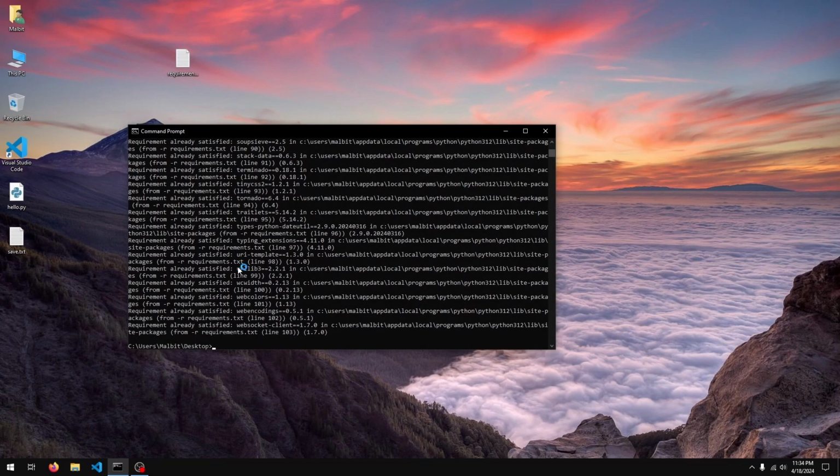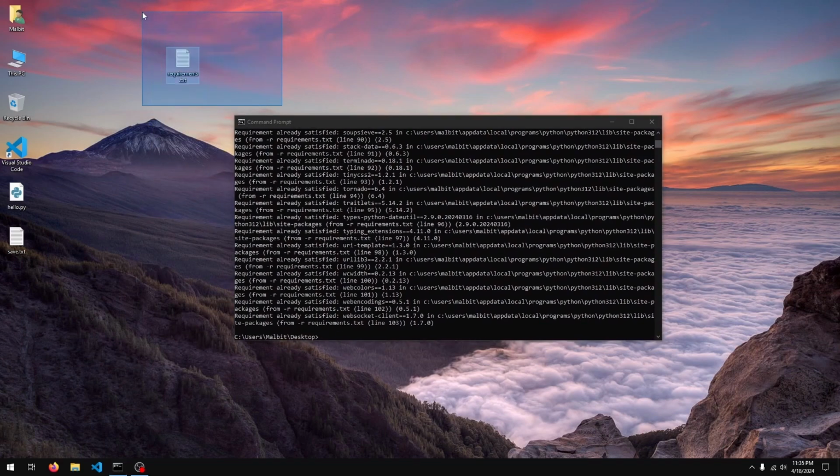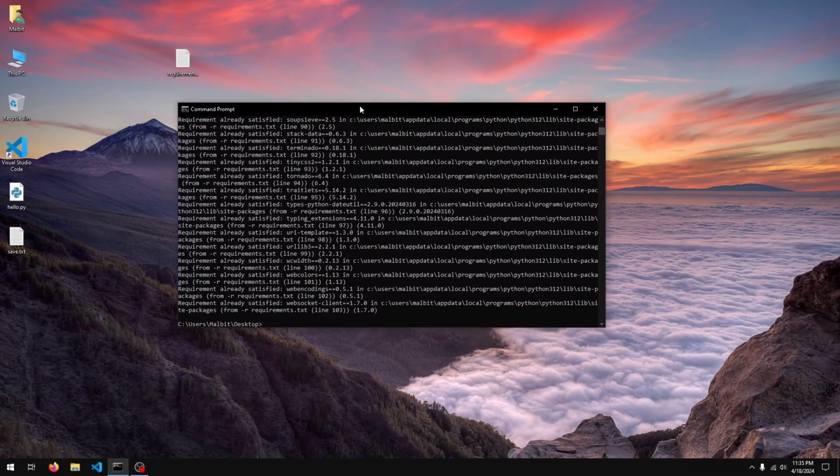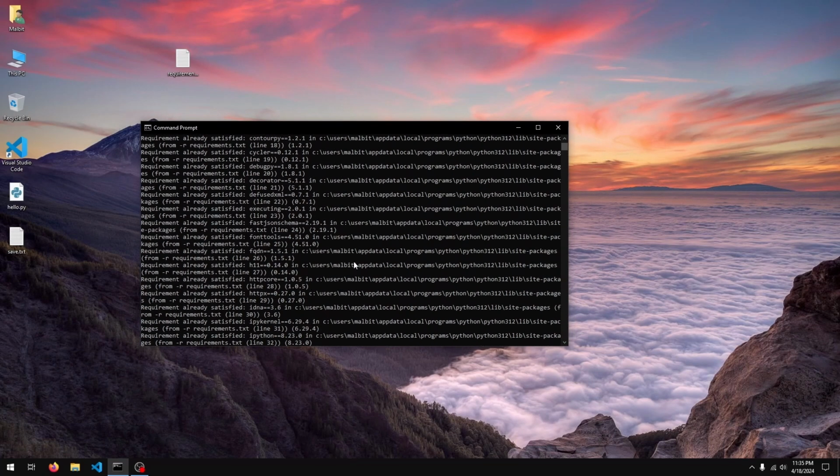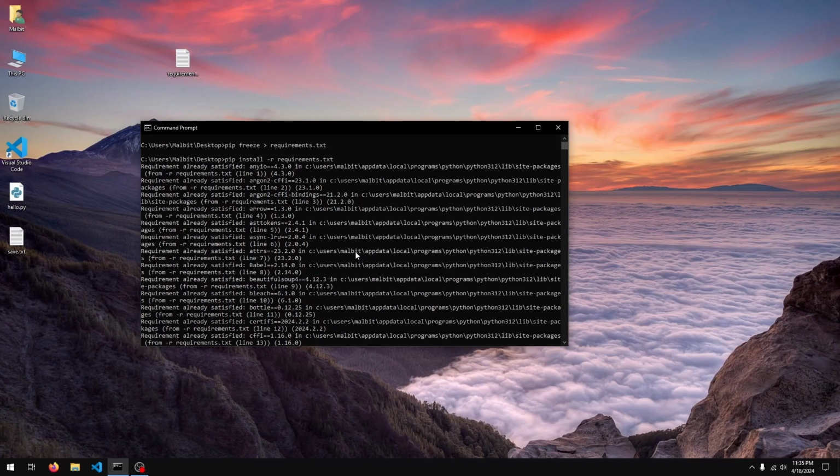This is quite useful when you're working on one machine for development and then you have to release it on another or maybe on a server. Then you can create the program on your machine, create this requirements.txt file, and then install all of the packages on the production machine using this requirements.txt file. In another lesson, we'll discuss how to create an environment, which is basically like a self-contained installation of Python where you can install all the packages you like and it's not going to affect your main installation.